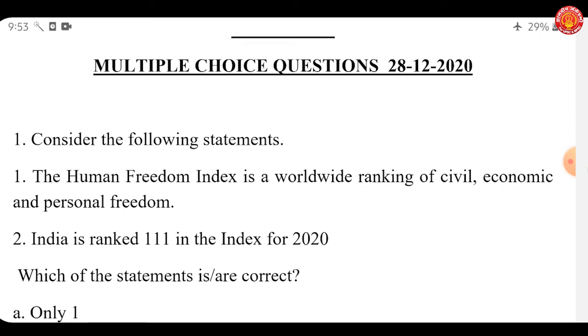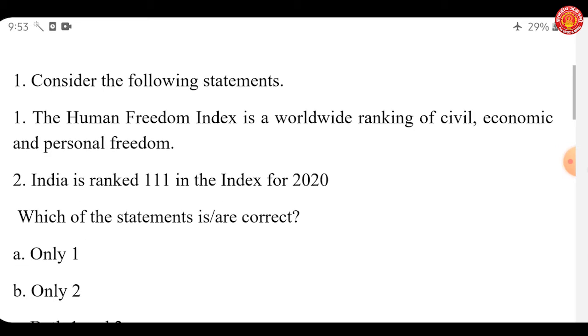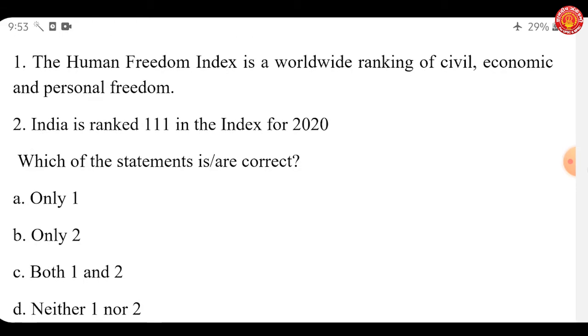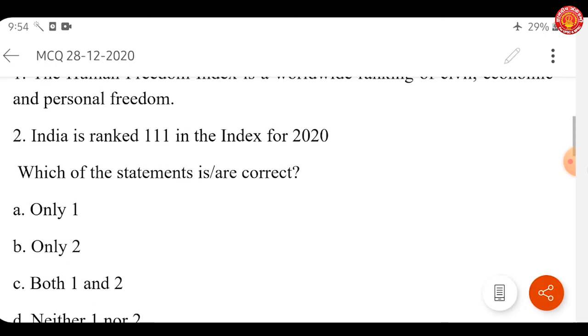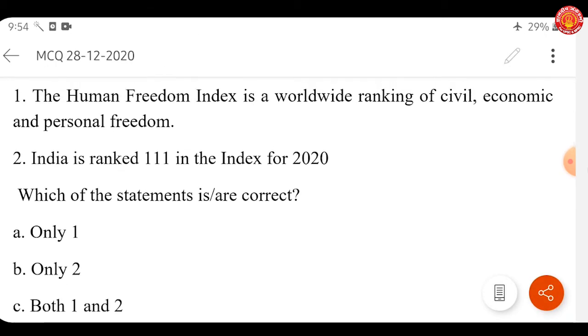Consider the following statements. 1. The Human Freedom Index is a worldwide ranking of civil, economic and personal freedom. 2. India is ranked 111 in the index for the year 2020. Which of the following statements are correct? A. Only one, B. Only two, C. Both one and two, or D. Neither one nor two. So here the answer is C. It is both one and two. The first and the second statement are correct in this context.